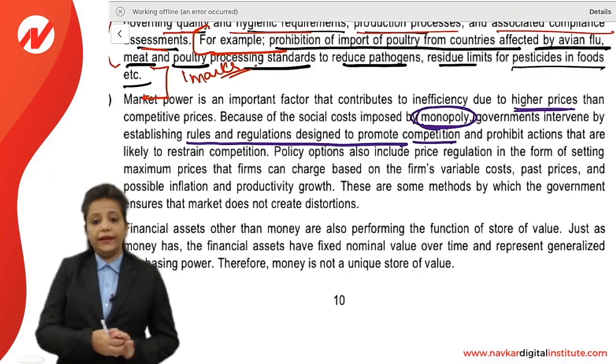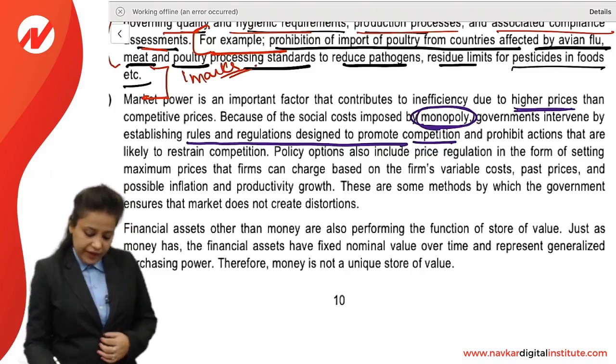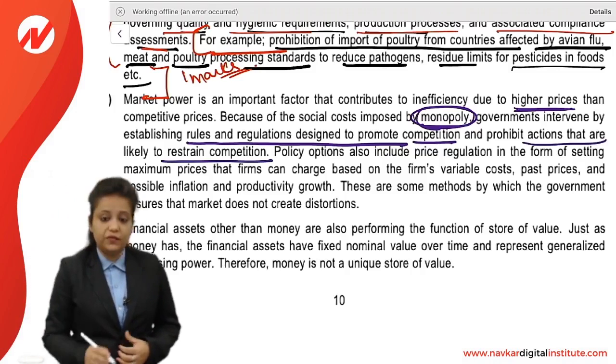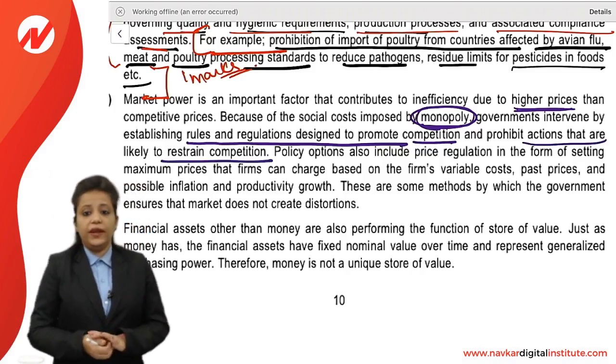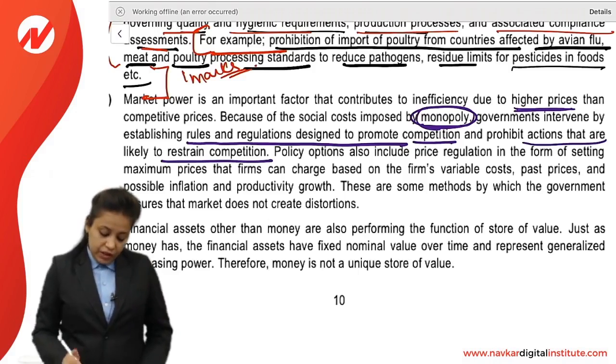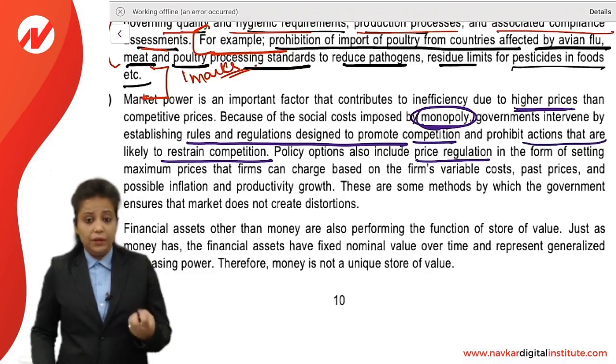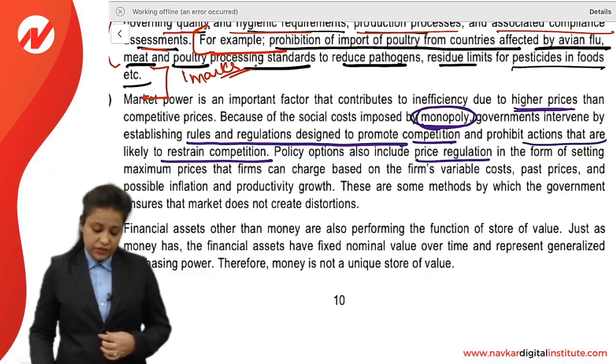So government will try to stop this by promoting competition and prohibit actions that are likely to restrain competition. So if any actions that is restraining competition, that will be stopped. Policy options also include price regulation. Government can also do this, can put the price regulation of certain products which are very essential.